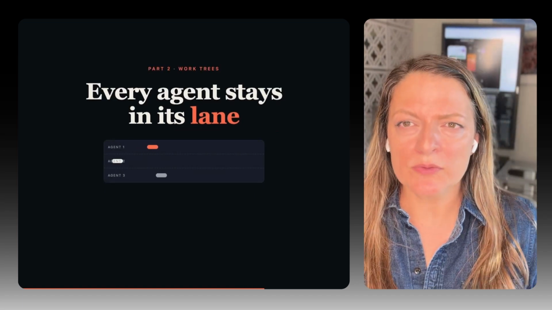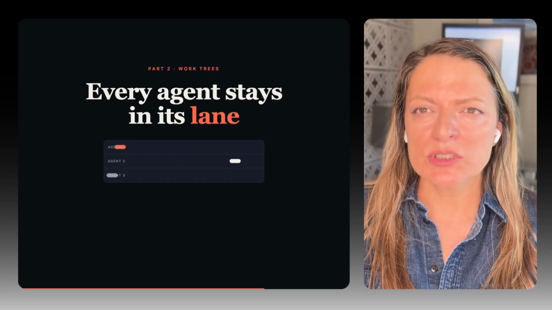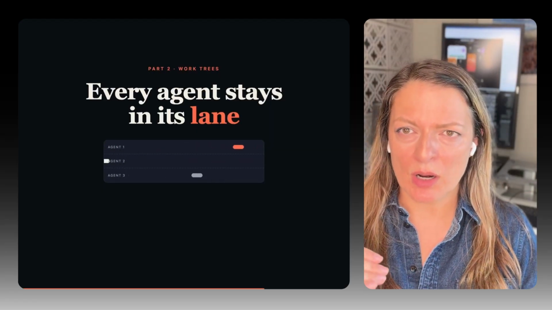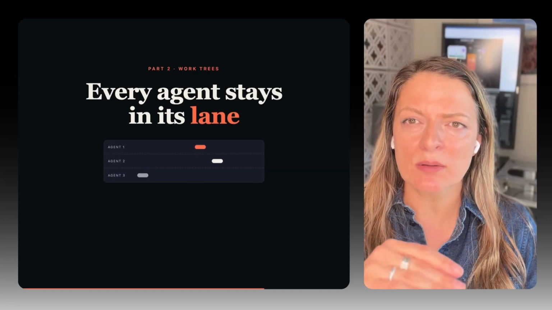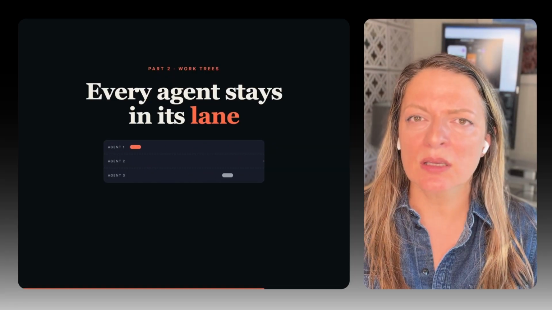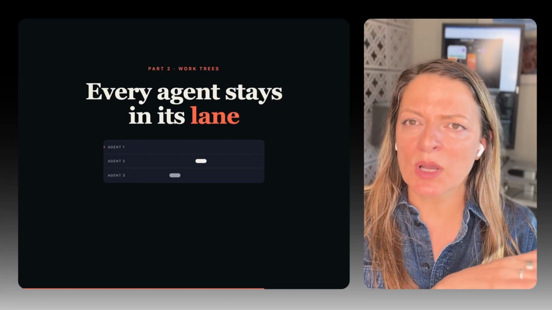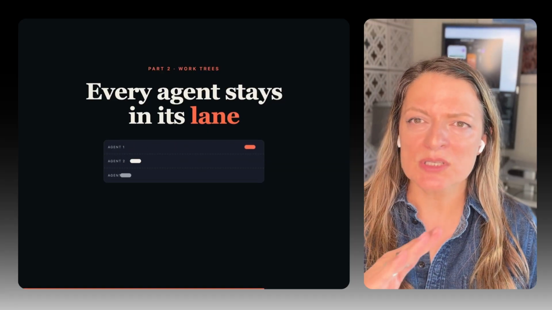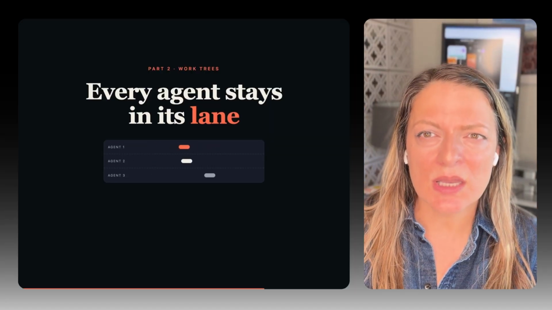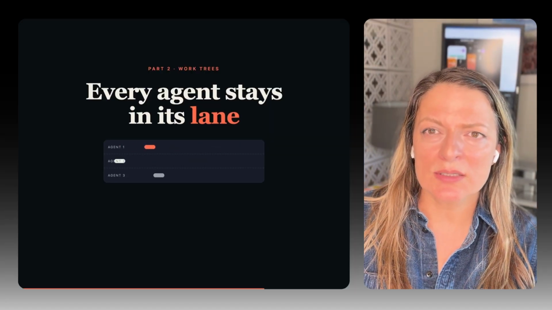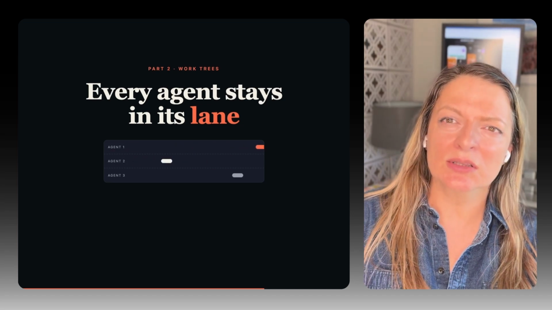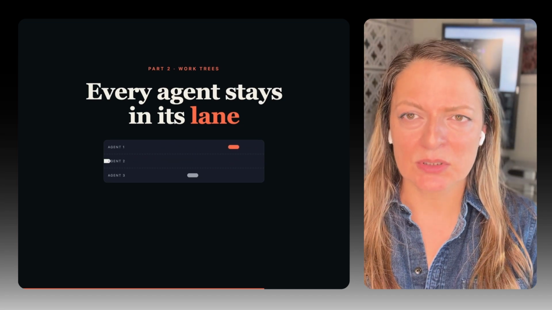The second part of the loop is called work trees, which is a concept that governs when more than one agent is working on the same problem. So if one agent is fixing a bug, another agent is rebuilding the code, and the third agent is using that code in some other tasks, all three of them working from the same source, that's where they could collapse. Think of this as lanes on a highway. If each car stays in its own lane, they will not have an accident. But if they start changing lanes, they will inevitably collide with each other.